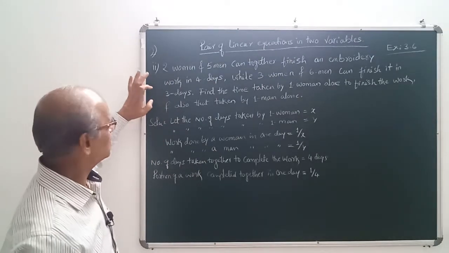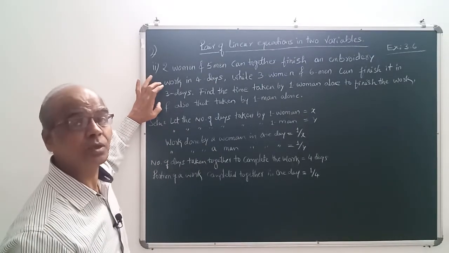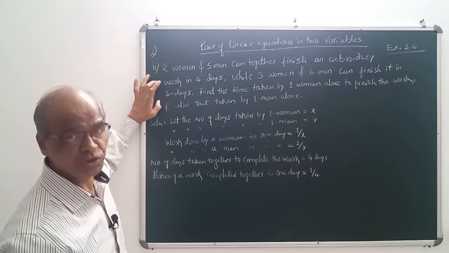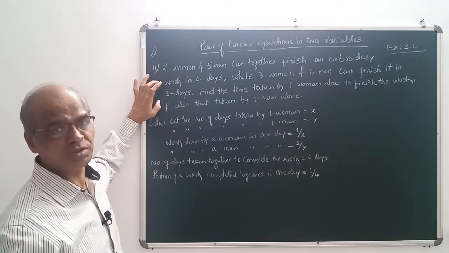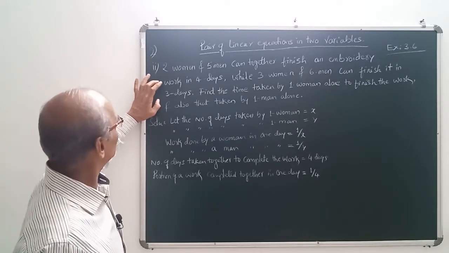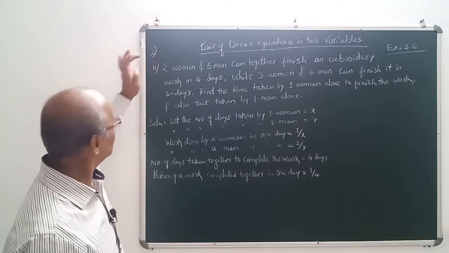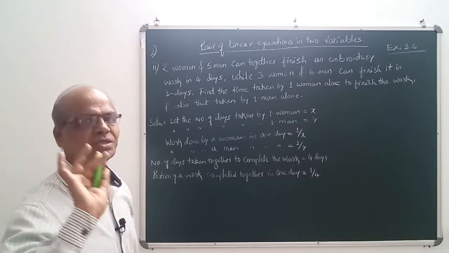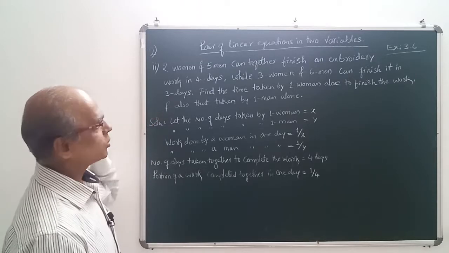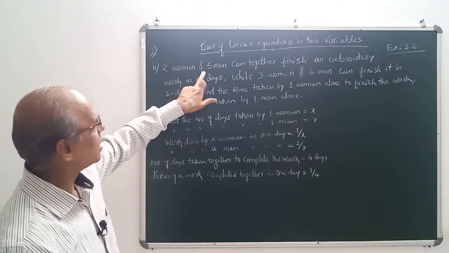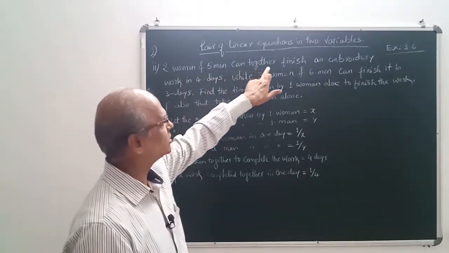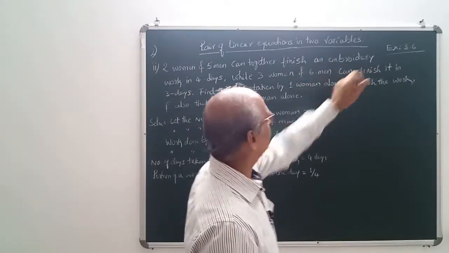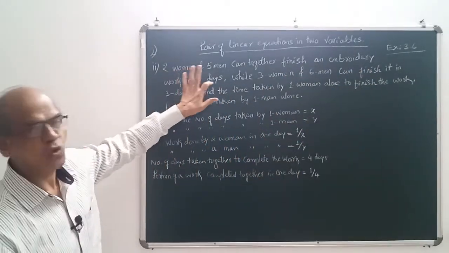What the title says, we have to formulate the equation, reading the question, then find the solutions. This is the title. You know that. Now this is the second situation or second statement form of sum. What the question says, 2 women and 5 men can together finish an embroidery work in 4 days.